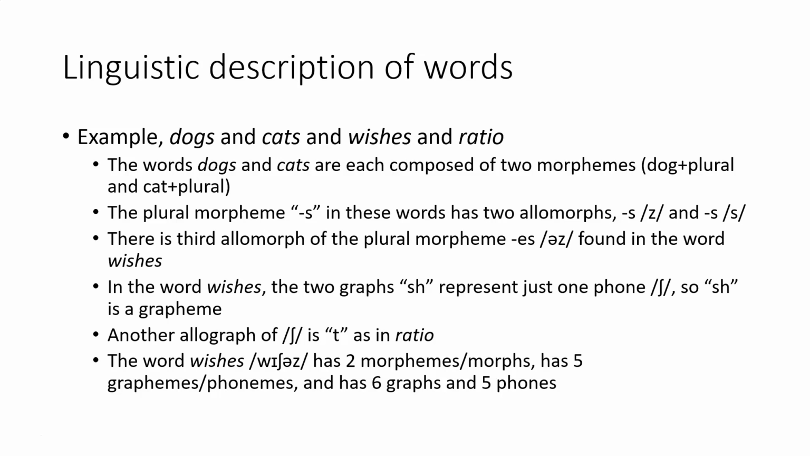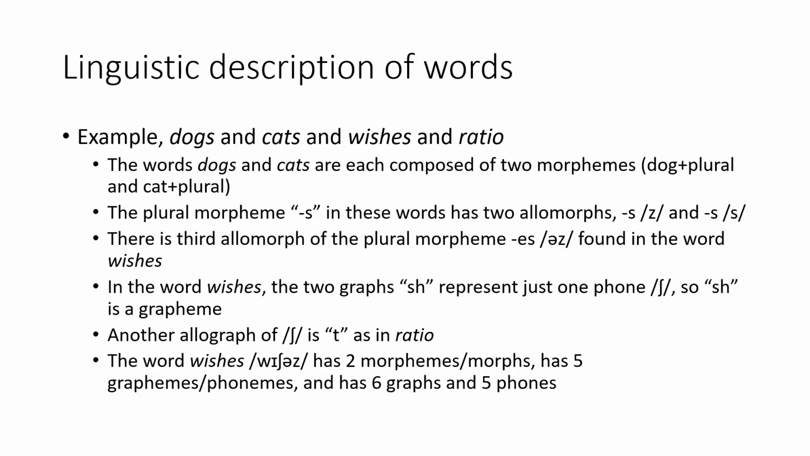In the word wishes, we have 2 graphs, the letters S and H, that represent just 1 phone, the sh sound, so that SH spelling is a grapheme. There's another allograph, a variant of how to spell that sh sound, as the letter T, like in the word ratio, which has the same sound, spelled in a different way.